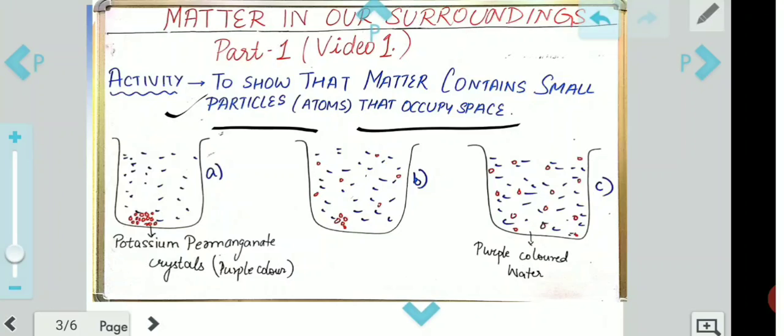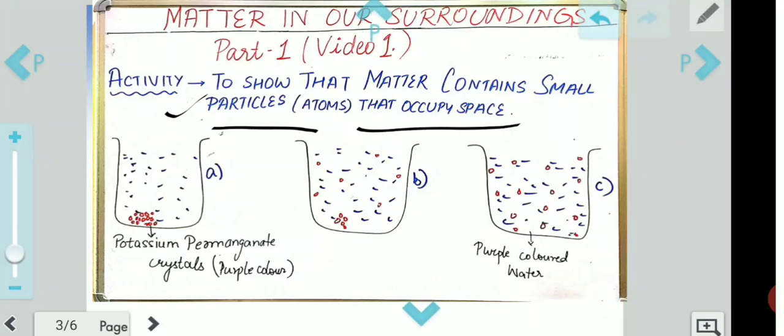Similarly, in the example, if there had been no rooms and it had been an open building, would the people have been hidden? No, the attackers could have easily spotted them, because there was no roof, no room, no space. So this makes it clear that water had some space into which the sugar particles went.